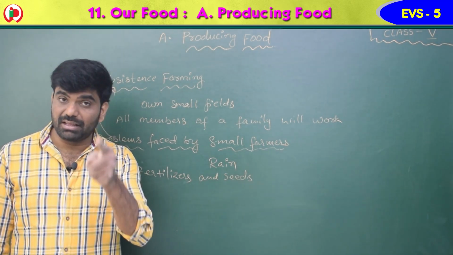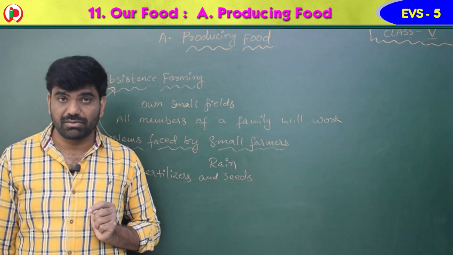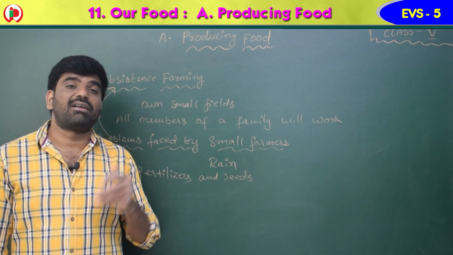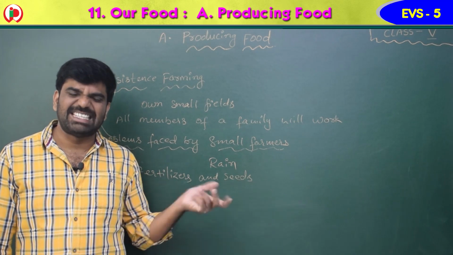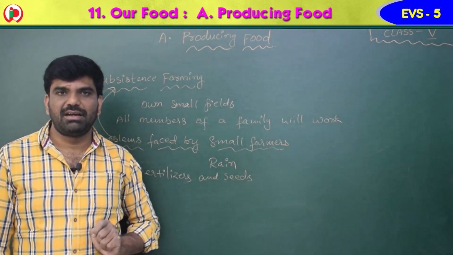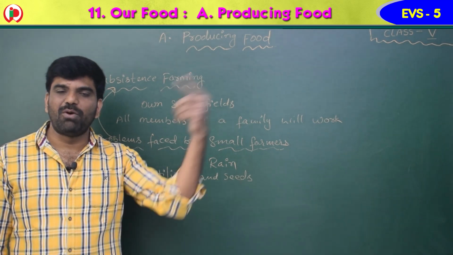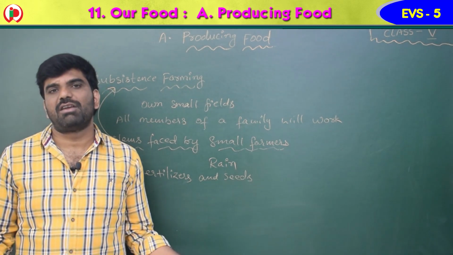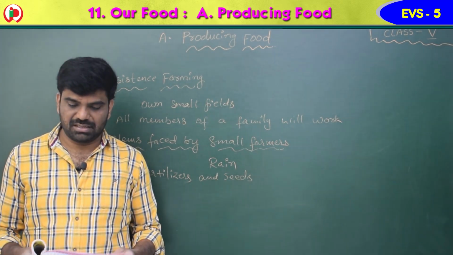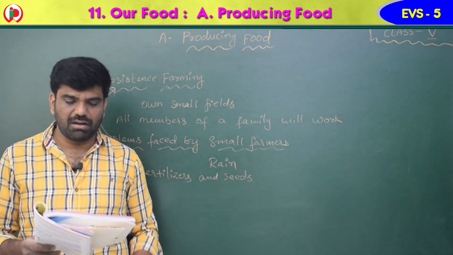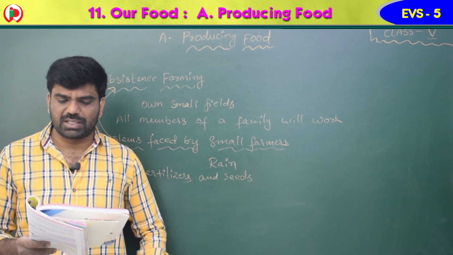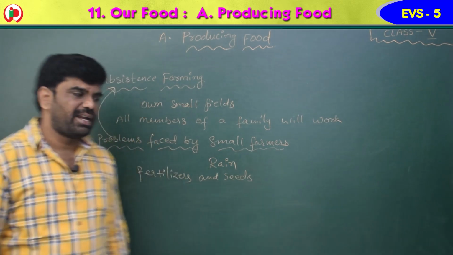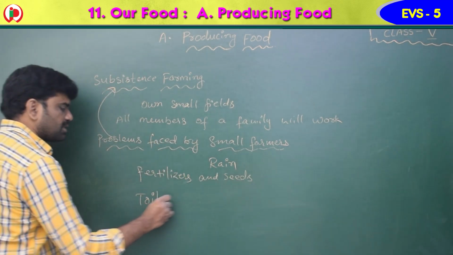So this is what the farmers are facing in our country also. Why? They are poor, children. They have a very small field. They are not having enough money to buy the seeds and fertilizers. They will go to the large farmer and take the loan. If they don't repay the loan, the large farmer will take the land from these people and the small farmers will become landless. They have no choice but to toil on the farms of rich farmers who exploit them by giving poor wages. They have no chance, children. They have to toil. Toil means hard work.